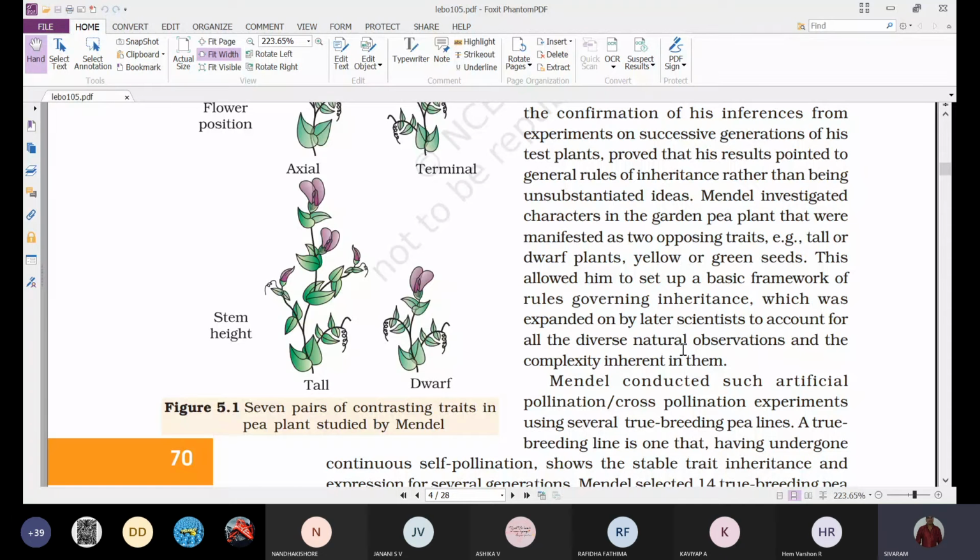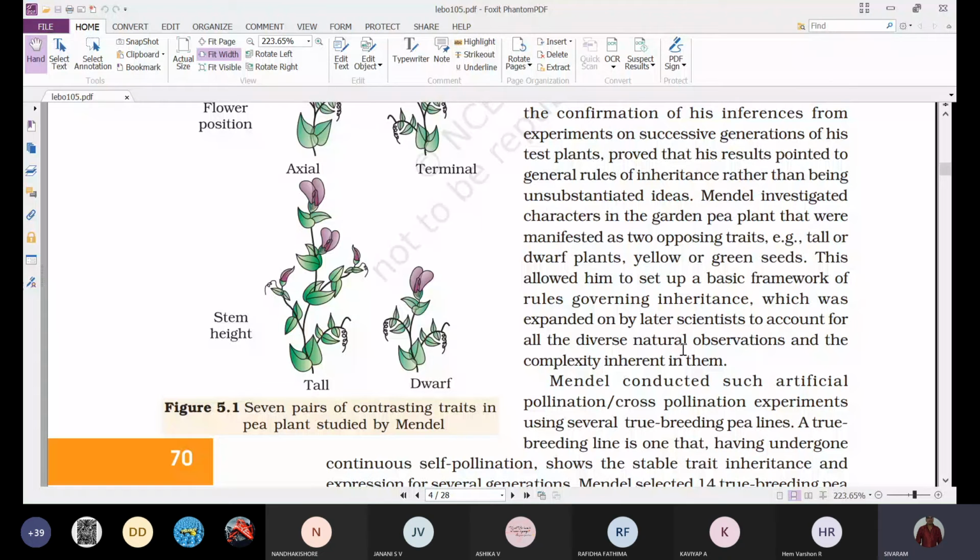And next, Mendel investigated characters in the garden pea plant that were manifested as two opposite traits. When you observe, whenever Mendel was conducting the hybridization experiments, initially he always selected the plant showing two traits for that character, two traits which are opposite.